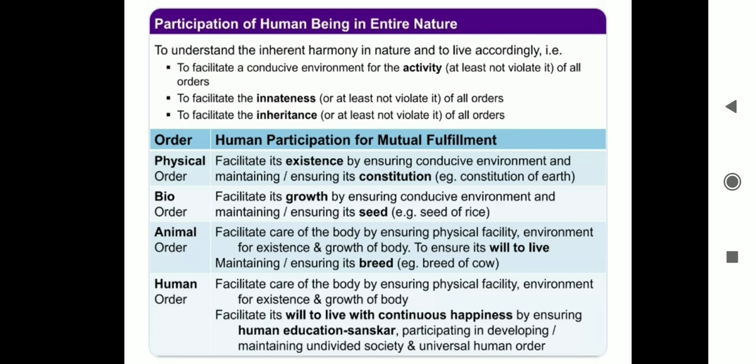Second is plant order or bio order. This order includes all living organisms that produce their own food through photosynthesis, like plants, trees and grasses.